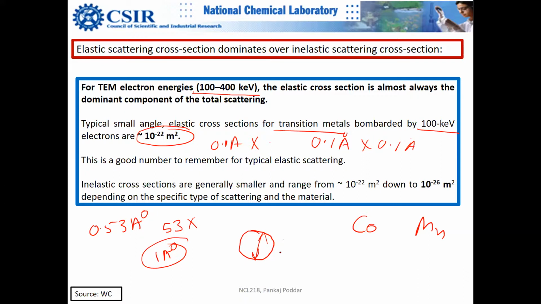So for 1 angstrom diameter of a given atom, if it is the elastic cross section, the electron sees this dimension as 1/10 of it. This is what I was trying to explain.